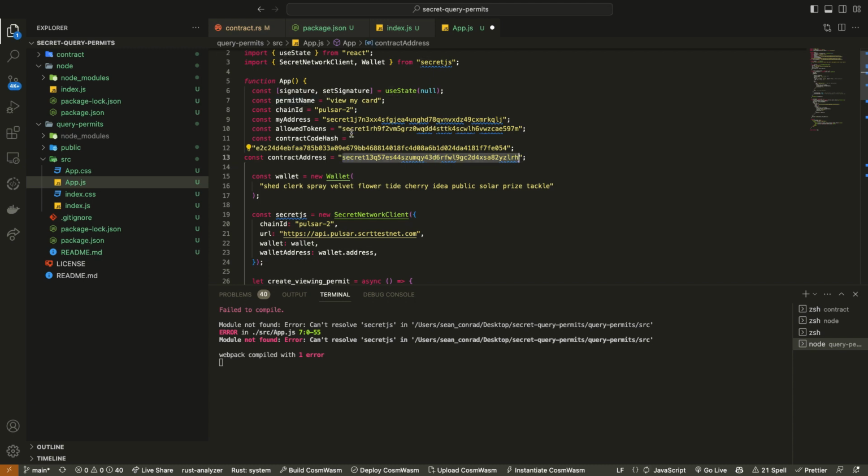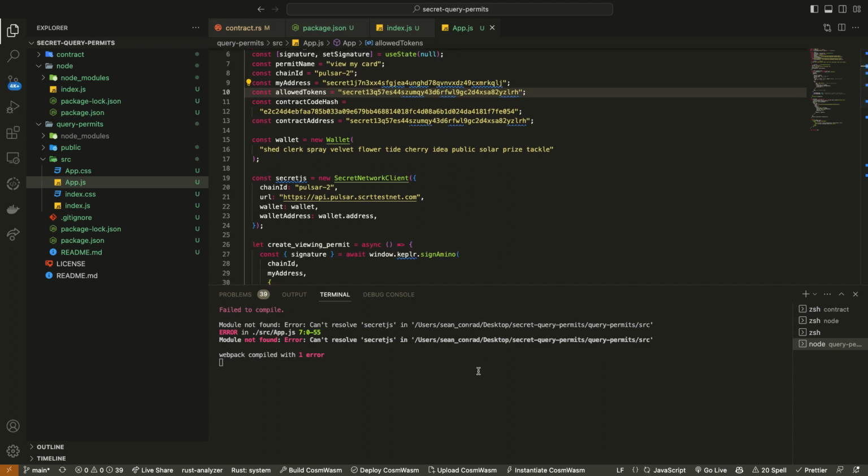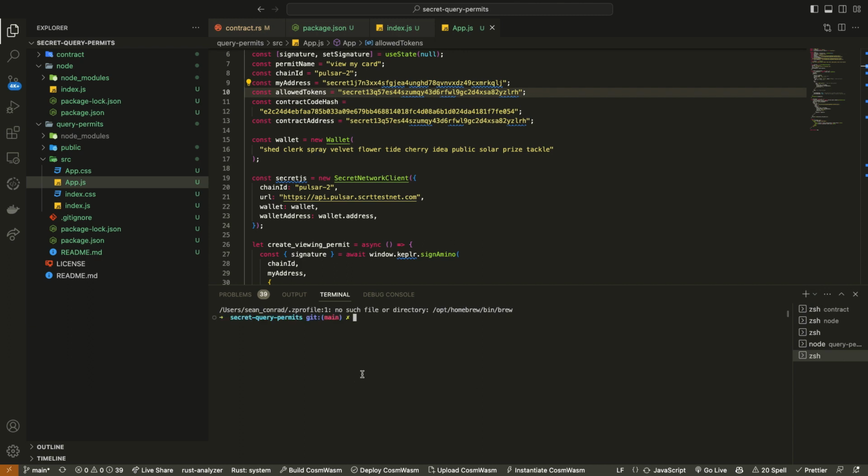So we're just giving permission to the wallet address to access this contract address. That's all we're doing. Okay. Oh, can't resolve secret.js. It's saying that because we have to install secret.js in React.